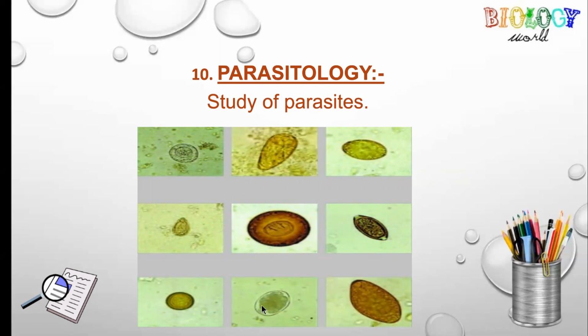Here in the diagram, different types of parasites are shown, and all these parasites are microscopic. It is not necessary that all the parasites are microscopic, and it is not like that all the parasites are endoparasites, meaning they reside inside the human body. Some parasites reside on the human body, on the upper surface of the human body. In both cases, either they reside inside the human body or on the human body, they are harmful for their host.